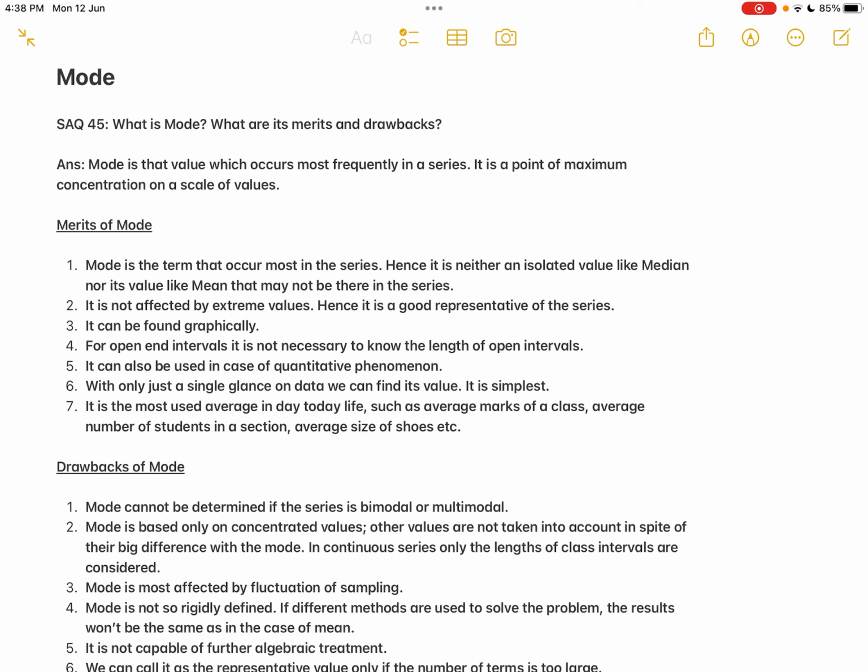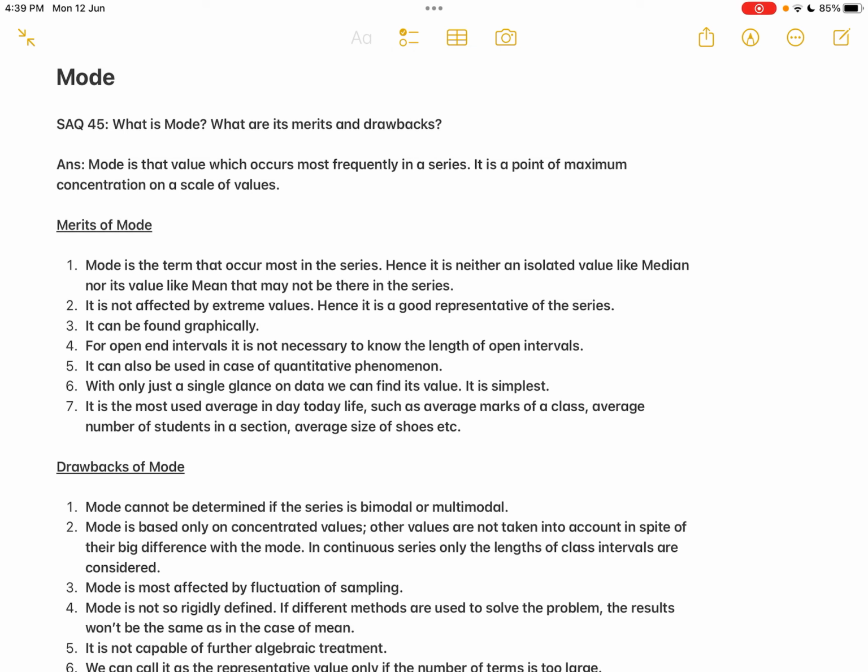Okay, now what are all the merits of mode? First one, mode is the term that occurs most in the series. Hence, it is neither an isolated value like median, nor a value like mean that may not be there in the series. If a particular value is occurring more number of times, it is mostly representing the entire series.